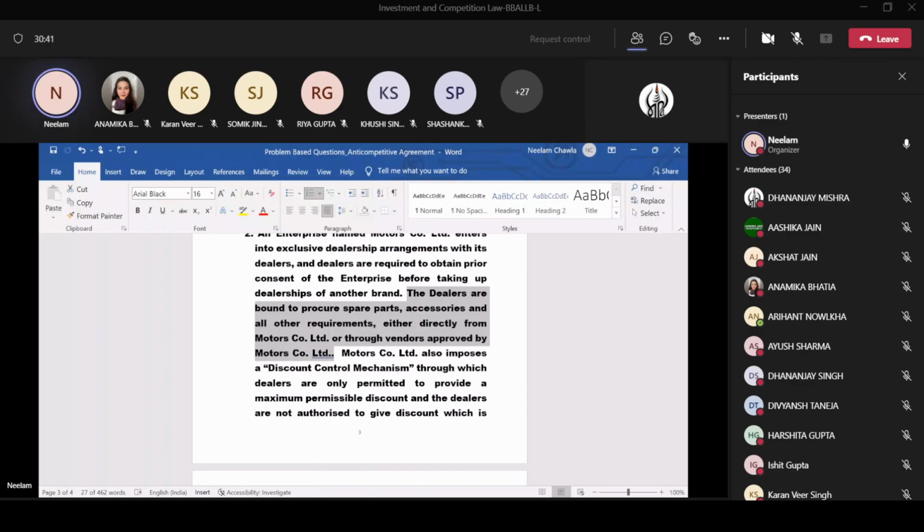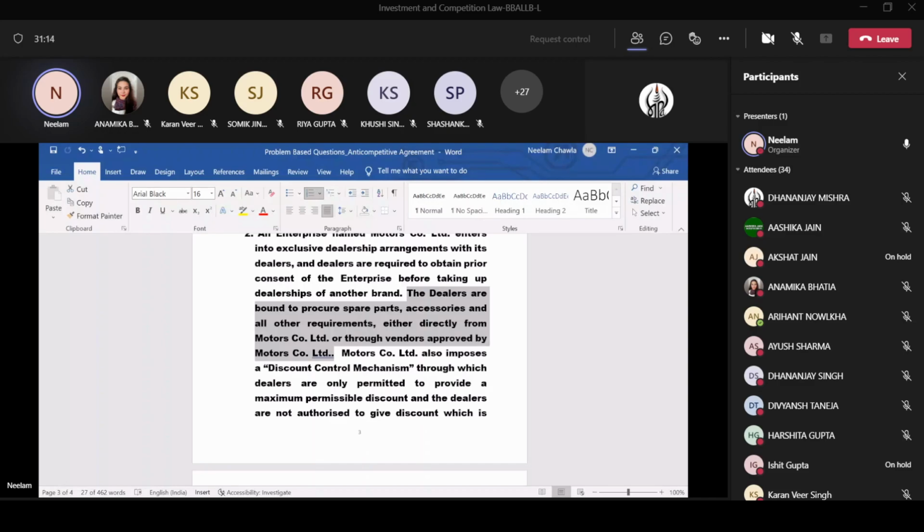So this is the example of the tying-in arrangement, but your classmate has told us that no, this tying-in arrangement is similar to that agreement. But in the case of vertical agreements, it first has to be proved whether it is affecting competition or not. Now in this case, the CCI held that it is not. Section 3(4) is not violated.